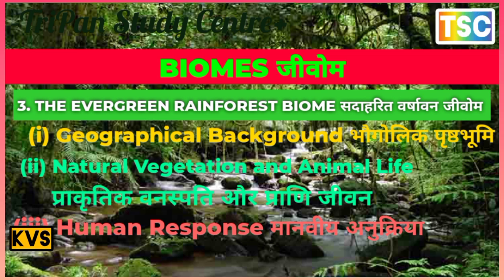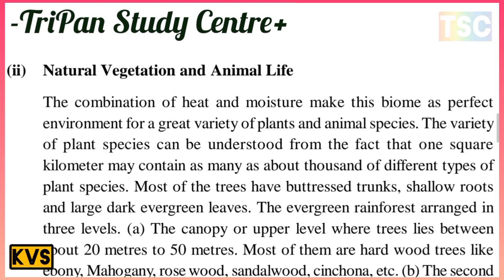The second point is natural vegetation and animal life. The combination of heat and moisture makes this biome a perfect environment for a great variety of plant and animal species. The variety of plant species can be understood from the fact that 1 square kilometer may contain as many as about a thousand different types of plant species.